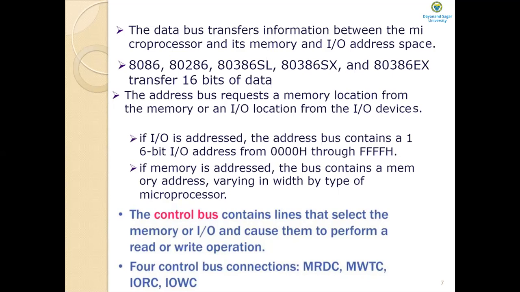If you look at the evolution of microprocessors, we have come across the 8086 and 8088 microprocessors. What is the width of the address bus on these microprocessors? The 8086 and 8088 have a 20-bit address bus.